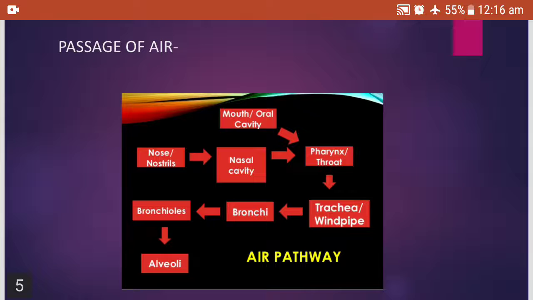From pharynx, it goes to the trachea, windpipe. From there into the bronchi. And from bronchi, the air enters into the bronchioles. And from there, finally, air reaches the alveoli, where the exchange of gases takes place by diffusion. I already explained this in my human respiratory system video.